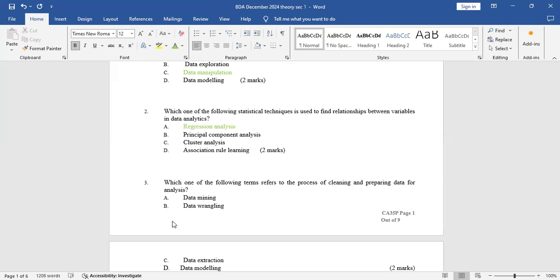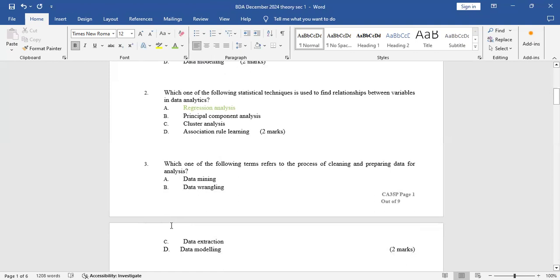B, data wrangling, C, data extraction, and D, data modeling. So in this question, you just exclude. You will start by excluding data modeling, because data modeling is a different phase, because the process of cleaning and preparing data falls under data understanding. So whenever you see modeling, D automatically goes away. Data extraction is not the process of cleaning and preparing data for analysis. No, you also do away with that.